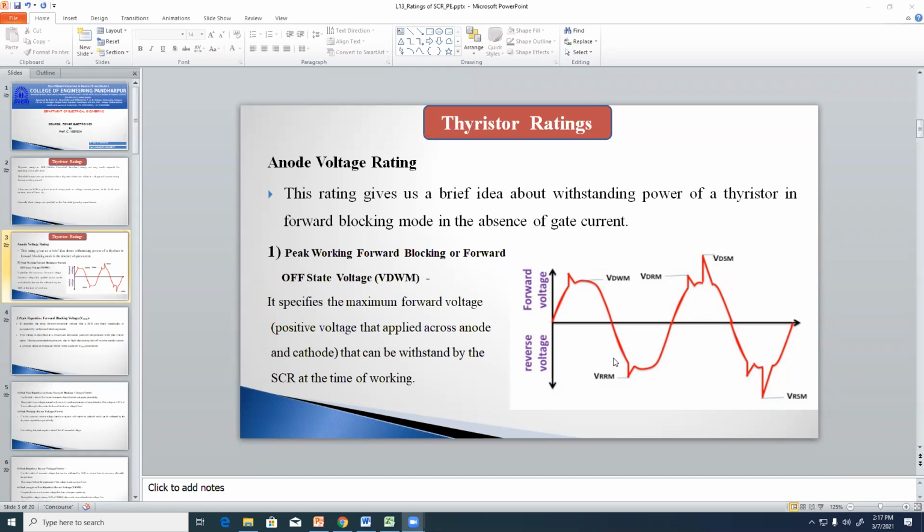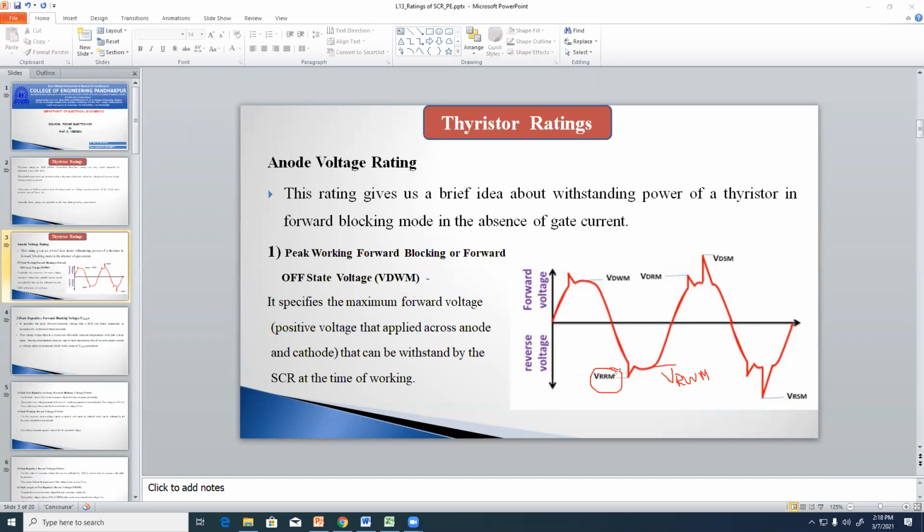Clear? Next, what is meant by VRRM? VRRM means reverse repetitive voltage, the maximum value of the repetitive reverse voltage.